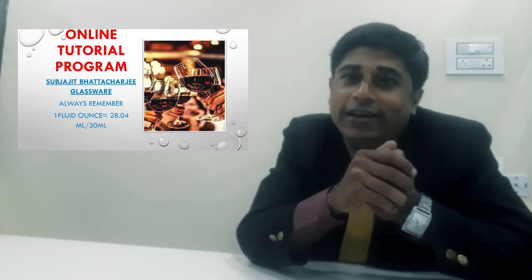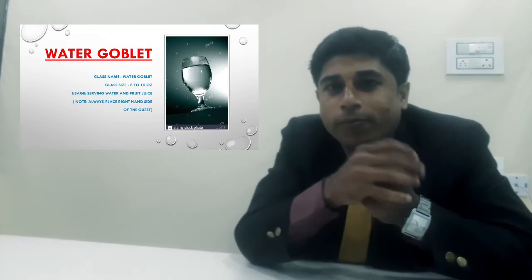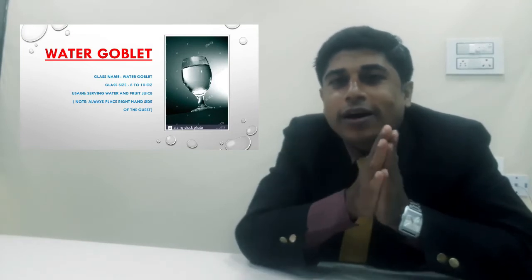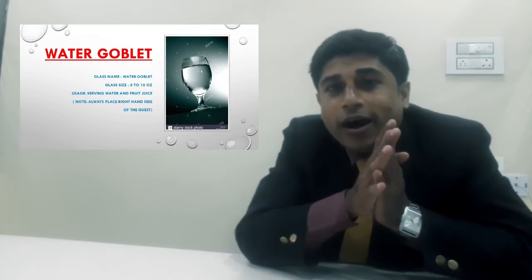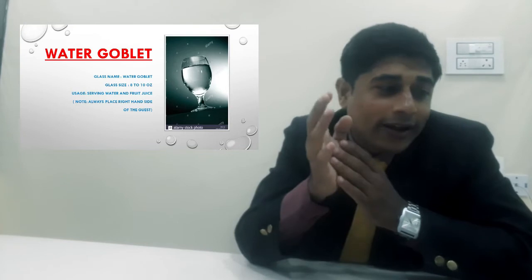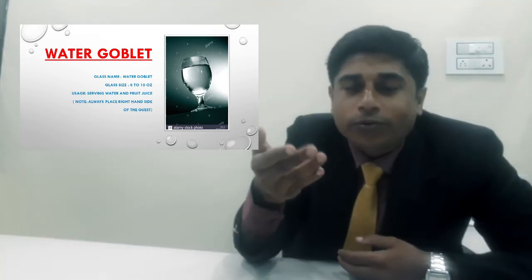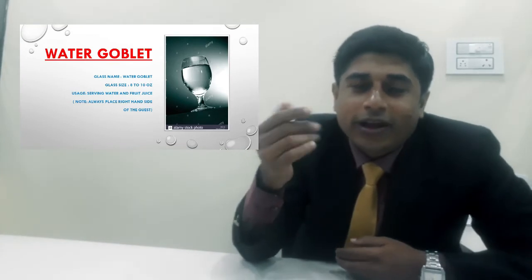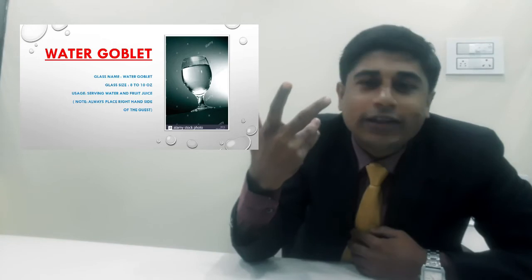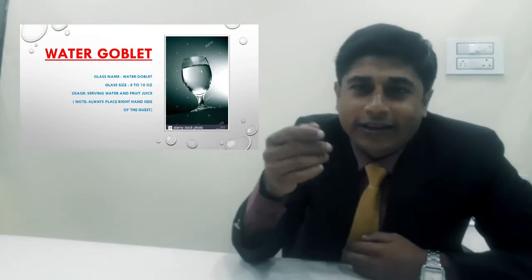Our first glass, on this slide, is the water goblet. What is the ounce of a water goblet? A water goblet is around 8 to 10 ounces, and you multiply this by 30 ml, so the glass will be around 240 to 300 ml.